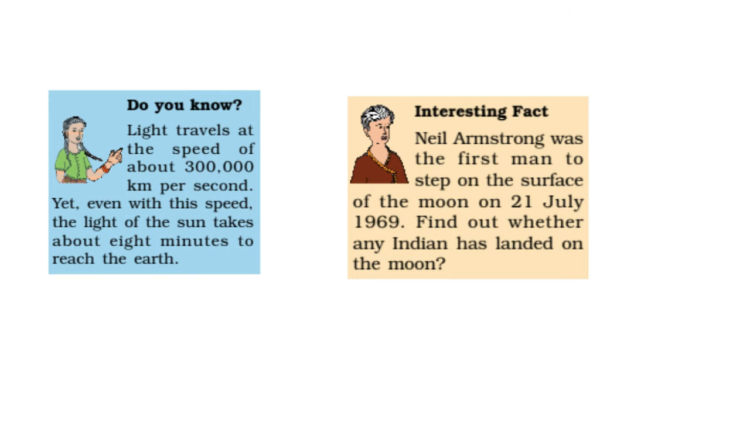Now let's look at some interesting facts. Neil Armstrong was the first man to step on the surface of the Moon. It was on 21st July 1969. Now let's look at another fact. Light travels at the speed of 3 lakh km per second. That is the speed of light. Yet even with this speed, the light of the sun takes about 8 minutes to reach the Earth.